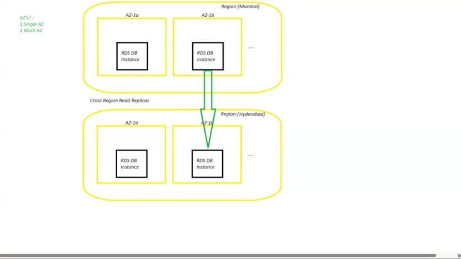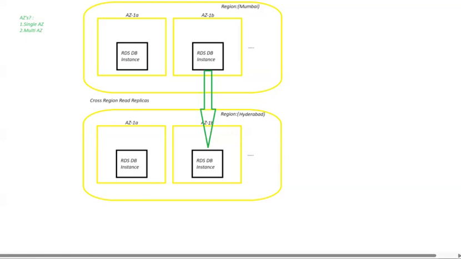One more limitation is there: Aurora does not support this cross-region read replica mechanism. Then is there any dedicated mechanism to provide high availability?